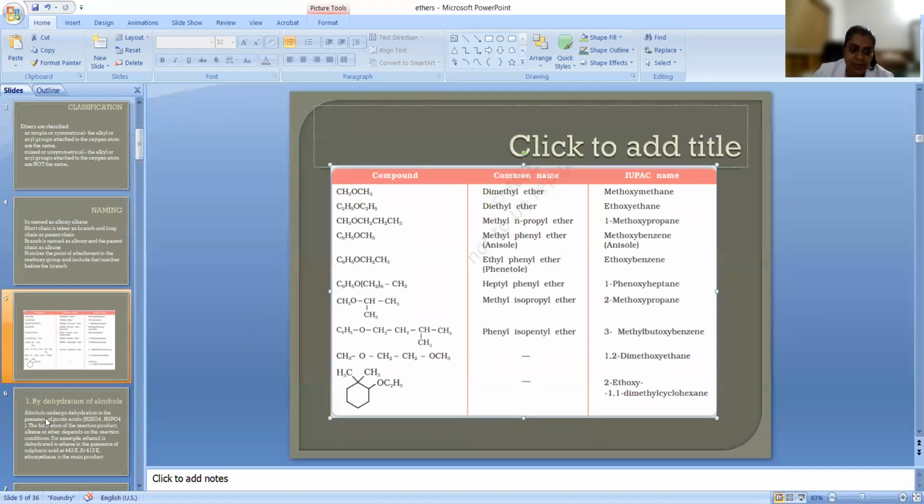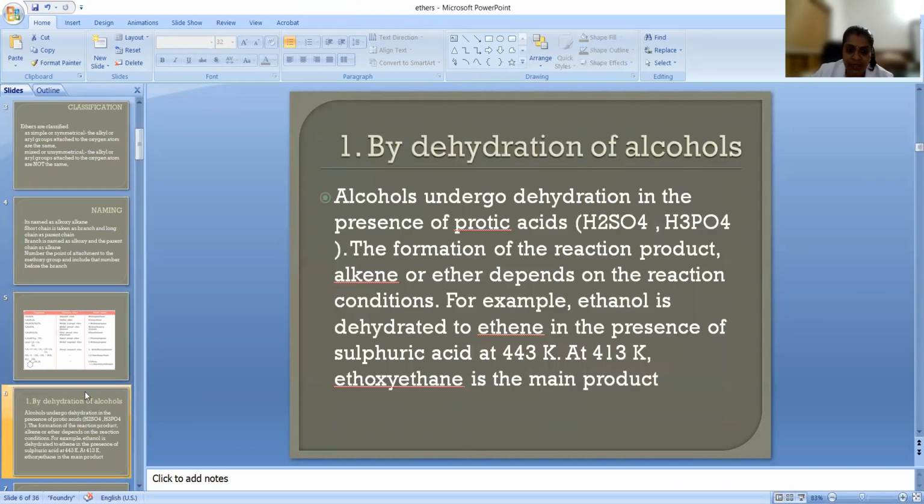Now, let us see the preparation. We have the preparation method that is called dehydration of alcohol. Already we have learned that if you do dehydration of alcohol, you are going to get what? An alkene. But how will we get an ether here? For alkene formation and ether formation, we have different conditions to be used.